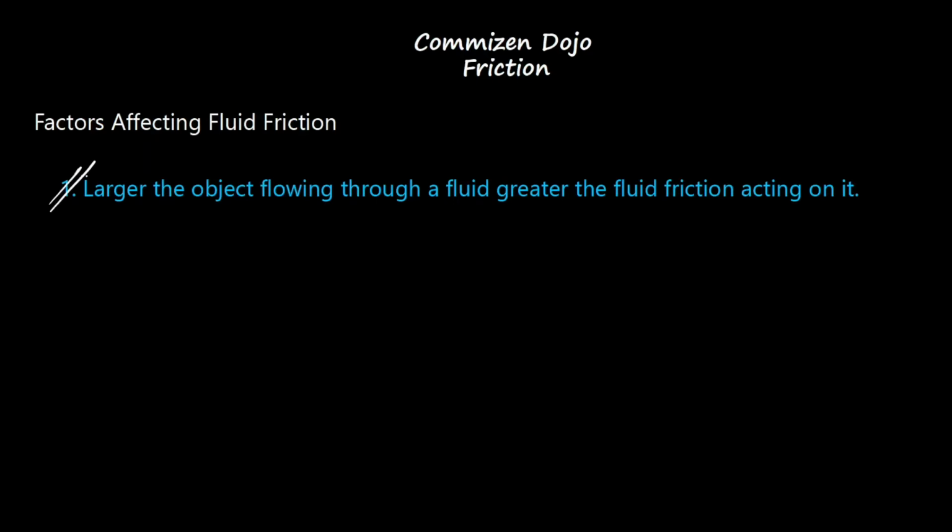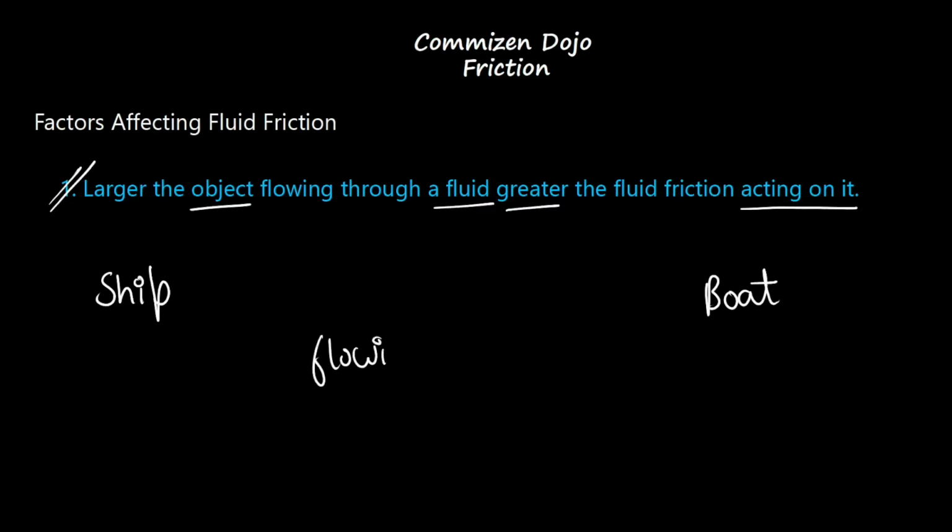Now, the first pointer says larger the object flowing through a fluid, greater the fluid friction acting on it. Now, let's say on one hand I have a ship with me, and on the other hand I have a boat. Both the ship and the boat are flowing in water, and they're both moving with the same speed. Keep that in mind, they're both moving with the same speed.